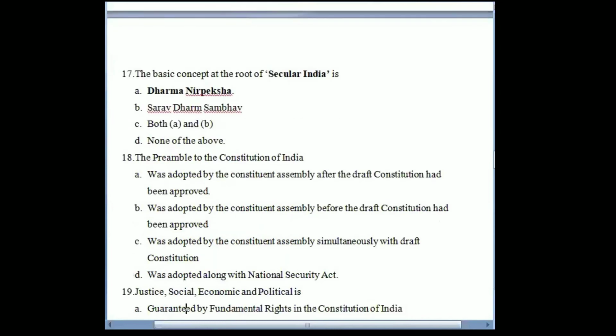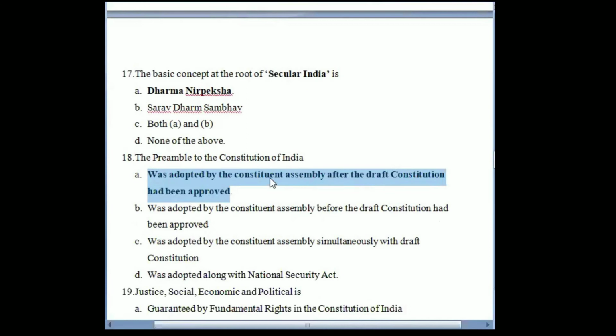Now we will move to the next question, question number 18. The preamble to the Constitution of India was adopted by the Constituent Assembly. This is similar to the other question that we did: the preamble was the last part that was accepted by the Constituent Assembly, after the draft constitution had been approved.